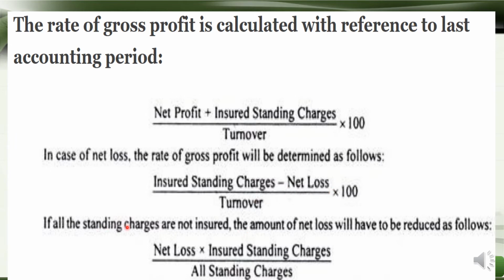If all the standing charges are not insured, the amount of net loss will have to be reduced as follows: net loss multiplied by insured standing charges divided by all standing charges. These formulas are available in your textbook also. You can just read and practice it.